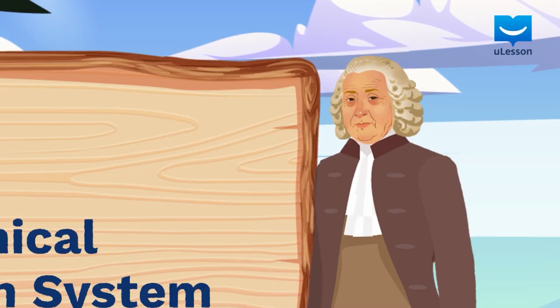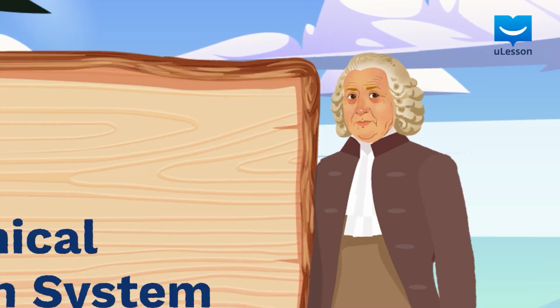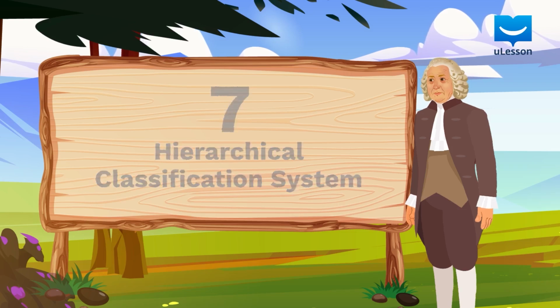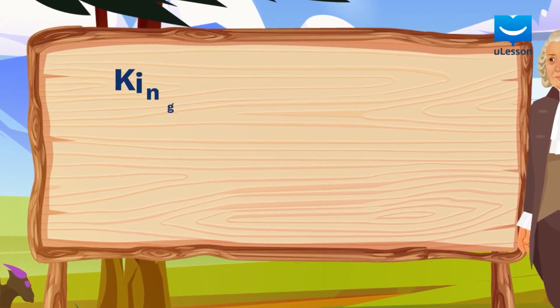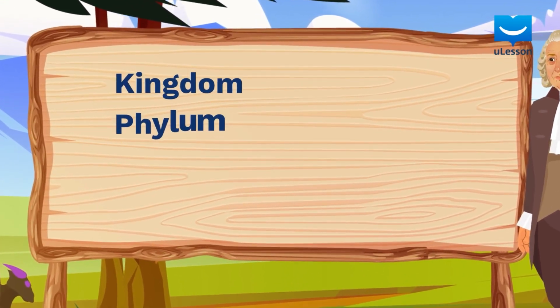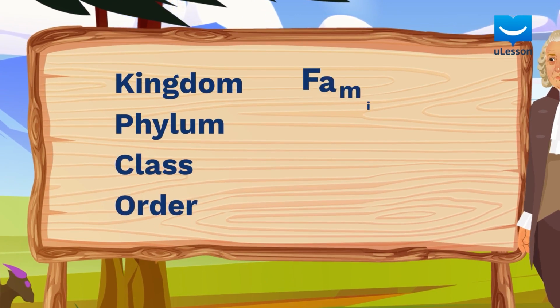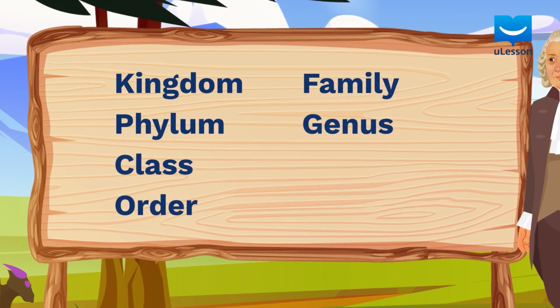As a result, Carolus Linnaeus is known as the father of taxonomy, and his 7 hierarchy classifications are kingdom, phylum, class, order, family, genus, and species.